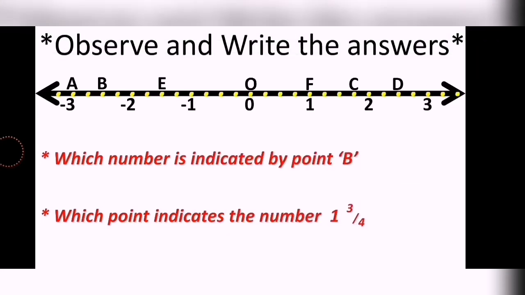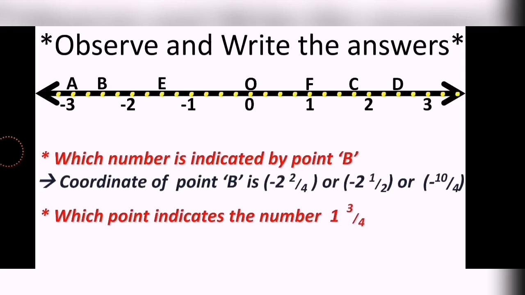My first answer for B can be minus 2 upon 4, it can be minus 1 upon 2, it can be minus 10 upon 4, and it can also be minus 5 upon 2 if you reduce that minus 10 upon 4 part.